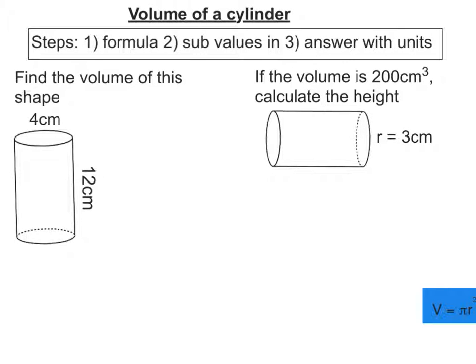In this video, we're going to work out the volume of a cylinder. And we're going to use this formula here, V equals pi r squared h. And you'll need to remember that one. So let's work out the volume of this first shape here on the left.